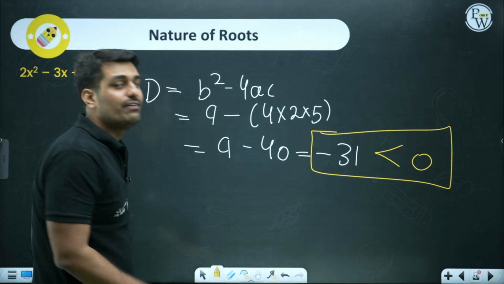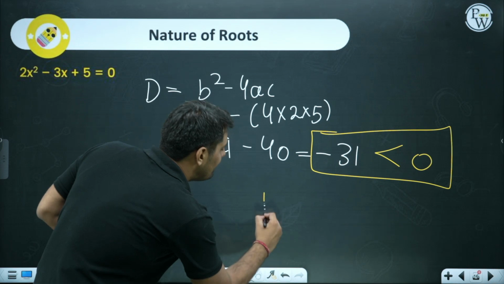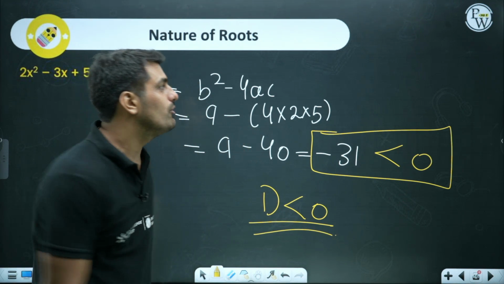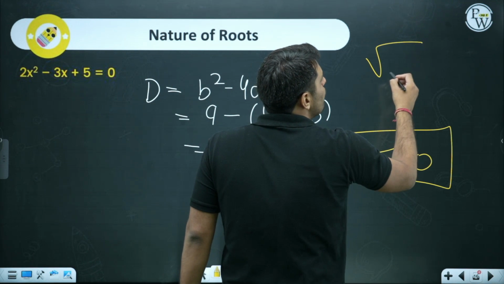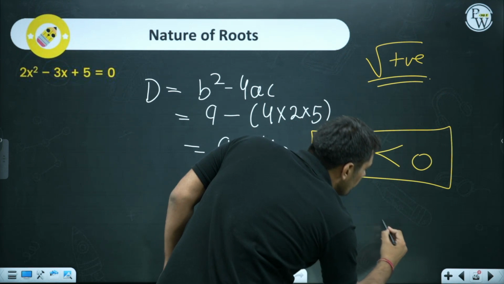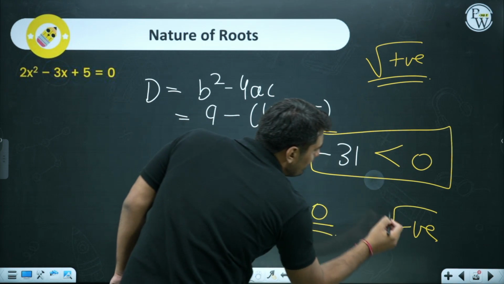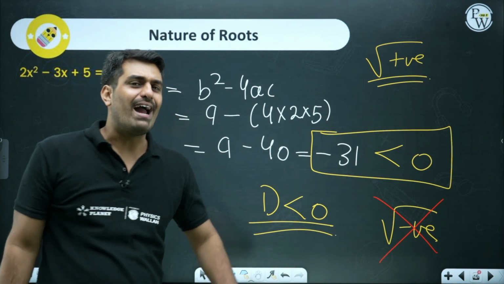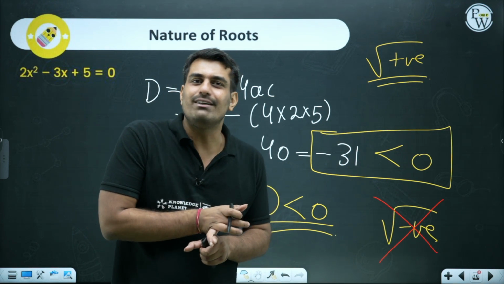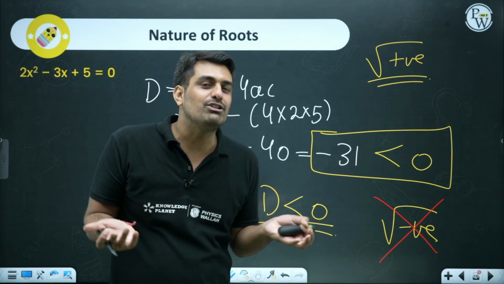And this is the case where we cannot find the solution, because d is less than 0. When d is less than 0, you cannot find the solution because you only know the square root of positive numbers. You do not know the square root of a negative number. This much knowledge at the moment you do not have. Why do I say that at the moment you do not have? Definitely, if you are learning about quadratic equations, that doesn't mean that you are qualified enough to go for Chandrayaan, understand the dynamics of Chandrayaan, right?